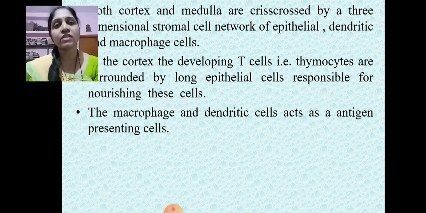These T regulatory cells are responsible for maintaining the concentration of both of these T cells. Means whenever there is a need, only then is there synthesis of the T helper cells or the T cytotoxic cells. This is the function of the T regulatory cells.